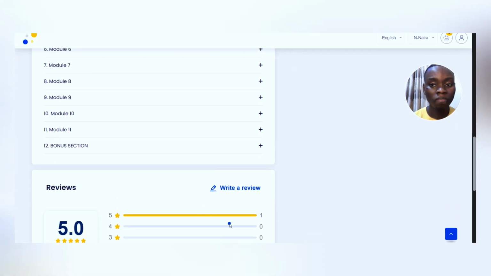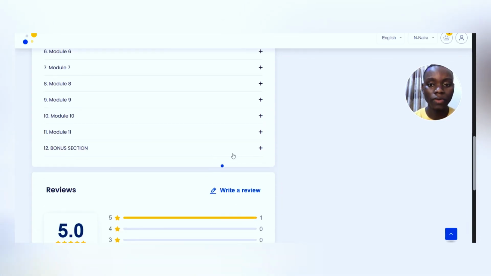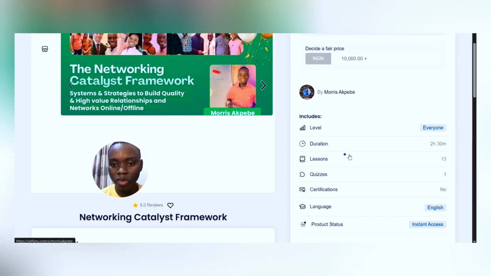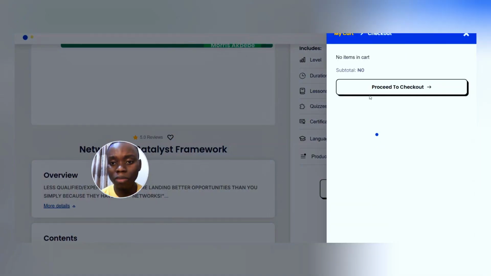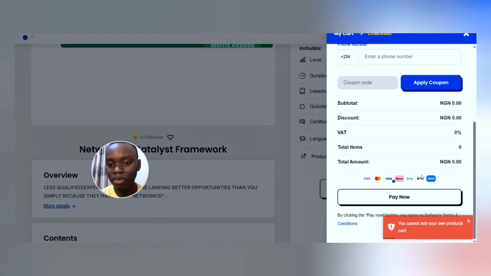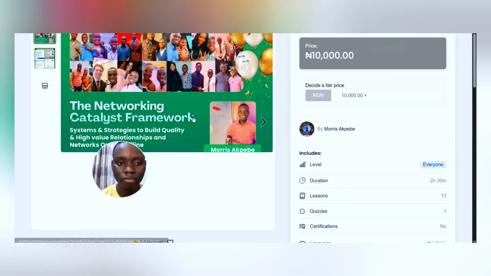And if there are reviews, your students can add a review to your course in this area. There is a lot of amazing stuff here. Like if I drag this up, you can see this is where they can buy, and proceeding to checkout, you can see the details, enter your details, and they can pay with literally any option. You can also add multiple videos and even pictures.